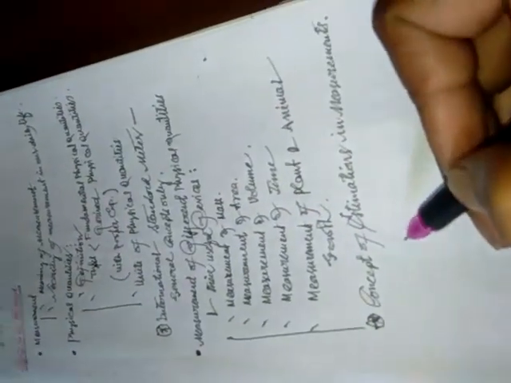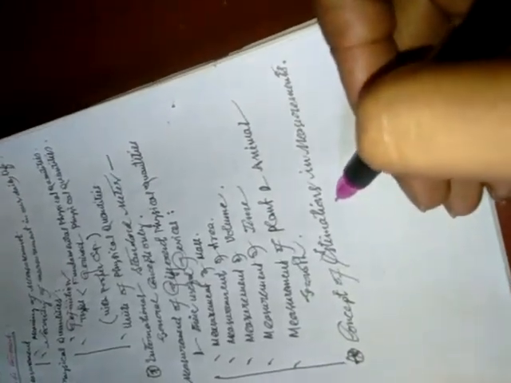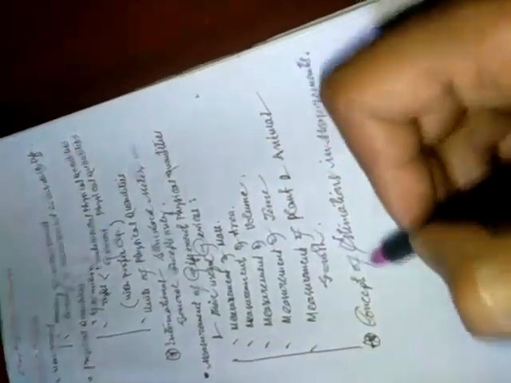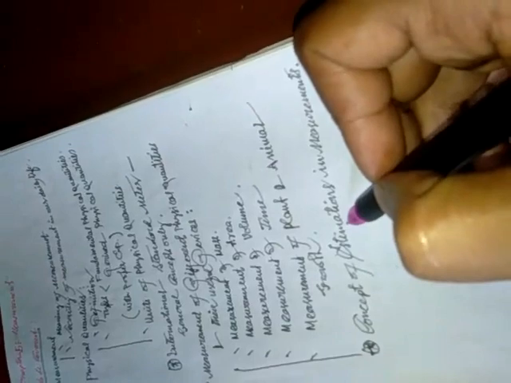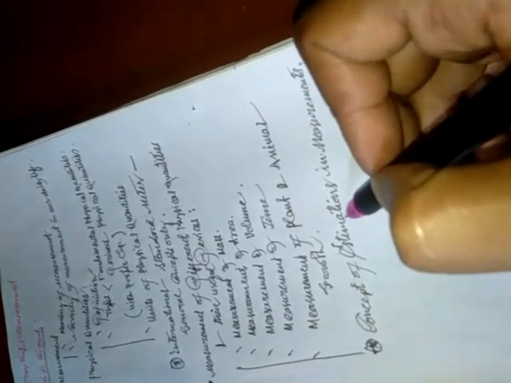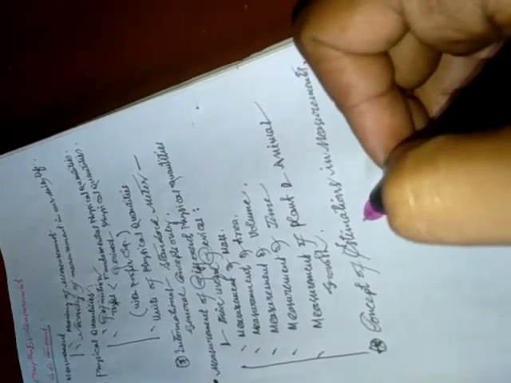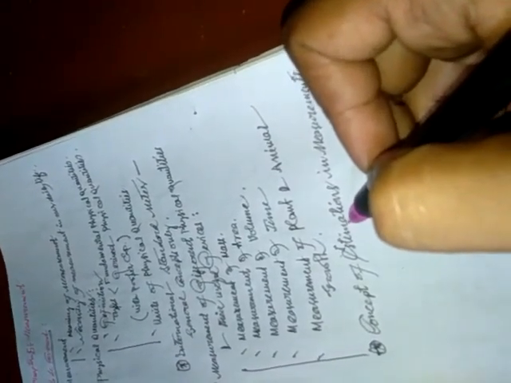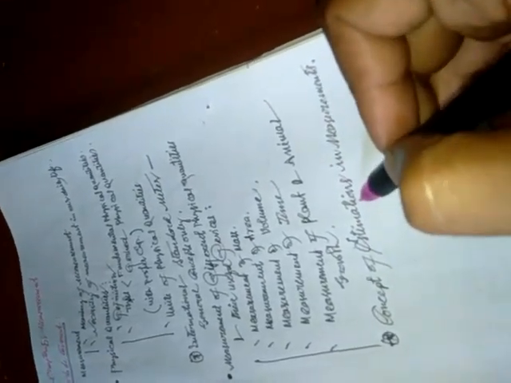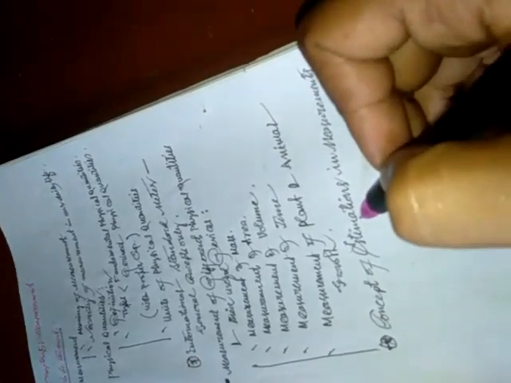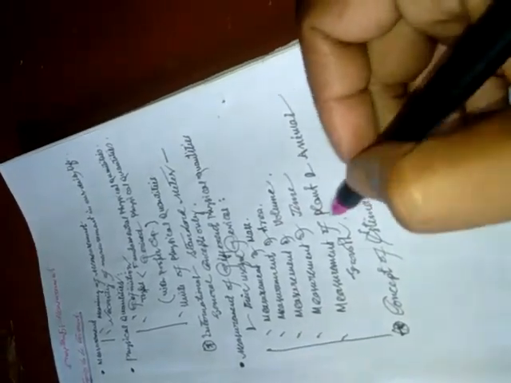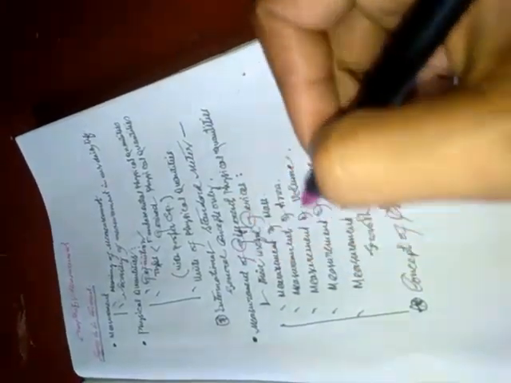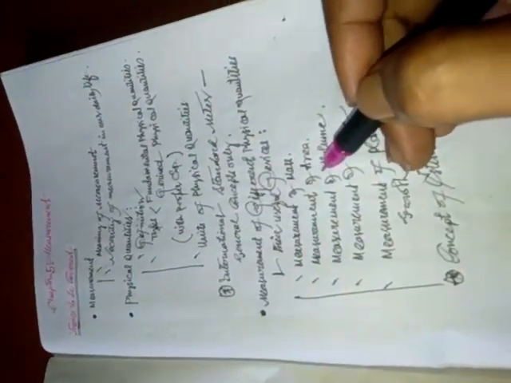Now the last topic of this chapter is the concept of estimation in measurement. In this case we will learn first what the word estimation means, and why there is a necessity of using estimation in measurement. So in this topic we will learn the necessities of estimation in measurement and what estimation is. So these are the topics of chapter number 5, Measurement.